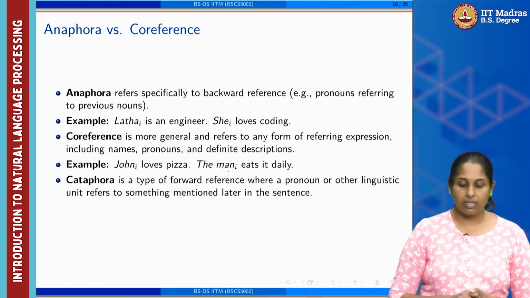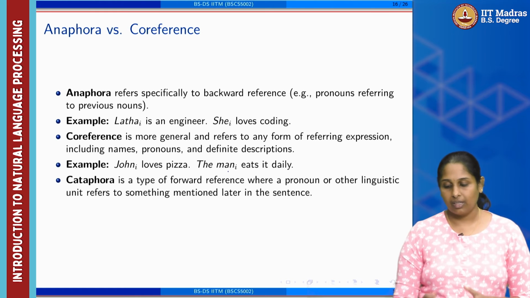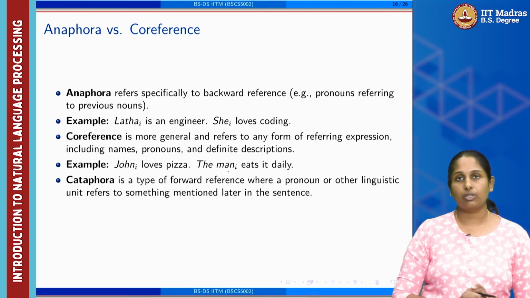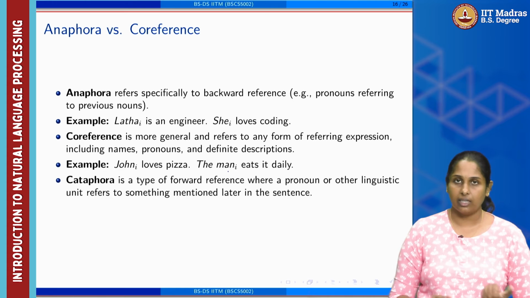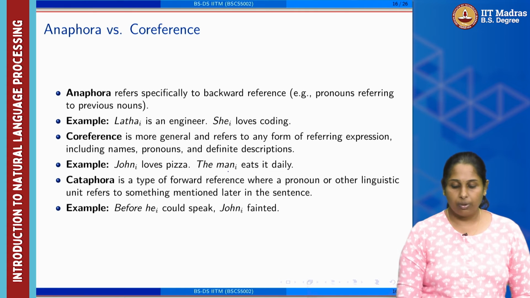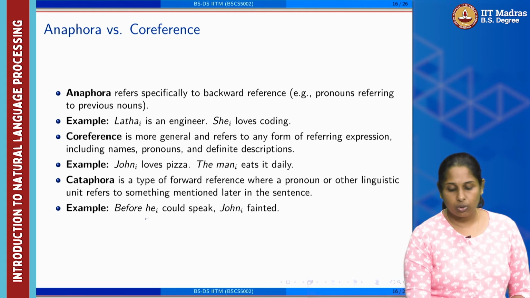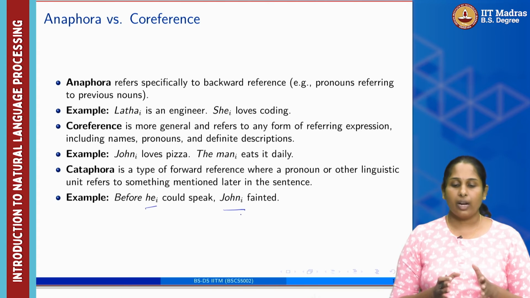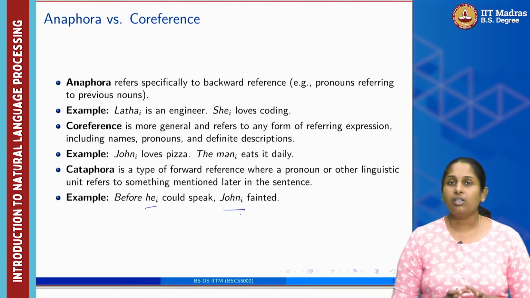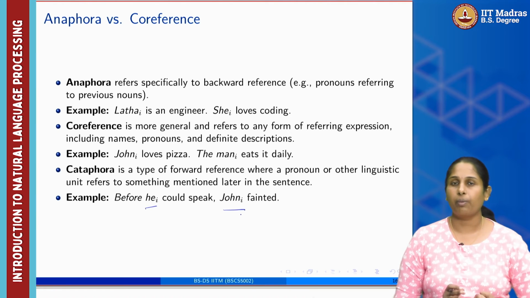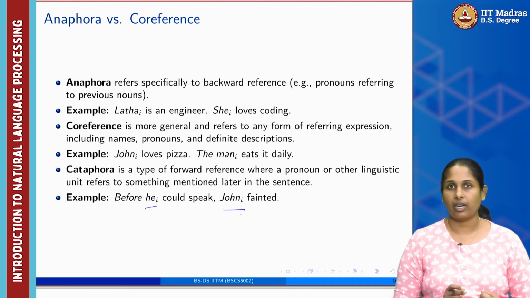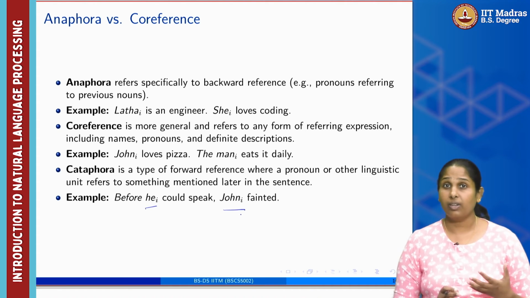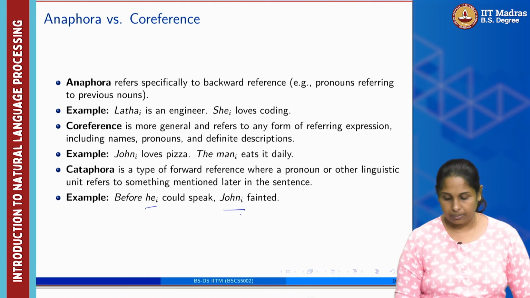And cataphora is another type of reference where the pronoun or the linguistic unit refers to something mentioned later in the sentence. So, before he could speak, John fainted. So he occurs initially, then comes John. Okay. Now anaphora and coreference are both important because resolving these properly in the text will help us to understand the coherence as well as, most importantly, the cohesion part.